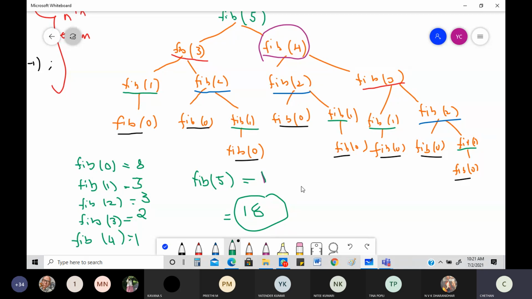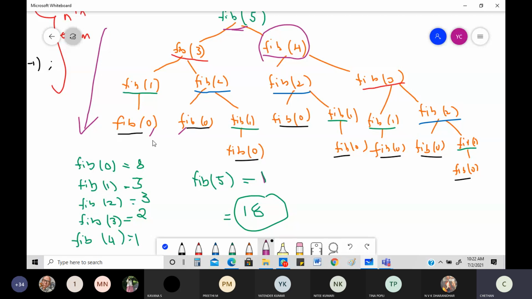time complexity. Now, what is the technique? First of all, this technique is nothing but the top-down approach. Very clear. I'm starting with fib of 5. I don't know what fib of 5 is, so I figure out fib of 3, then fib of 4, then again 1, then 2, like this. This is the top-down approach. This is a recursive method. Because I know the values of fib of 0 and all these, I can easily figure out the values.